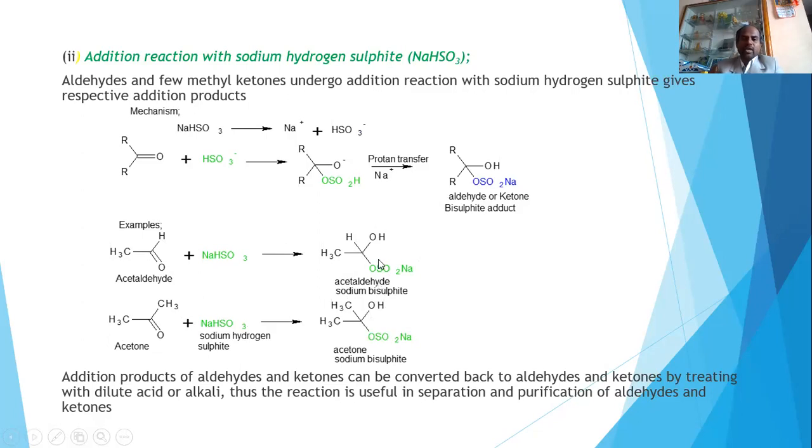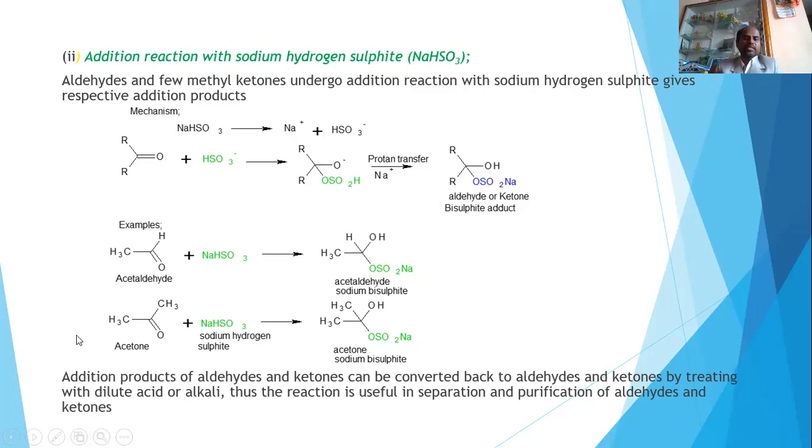Okay, and the obtained adduct, we can convert back into an aldehyde or ketone just by treating with dilute acid or alkali. This particular conversion is useful for the separation and the purification of aldehydes.